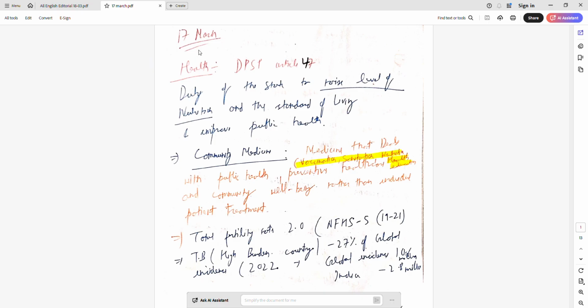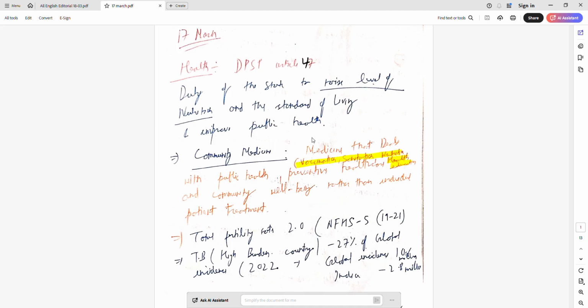First is about DPSP Article 47. DPSP Article 47 deals with the duty of the state to raise the level of nutrition, improve public health, and the standard of living. It makes the state make the population human capital, to increase the human capital, raise the standard of human capital.